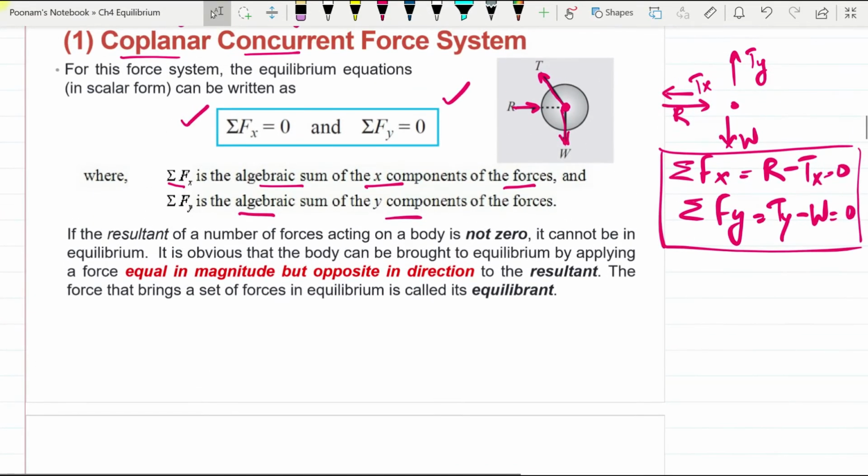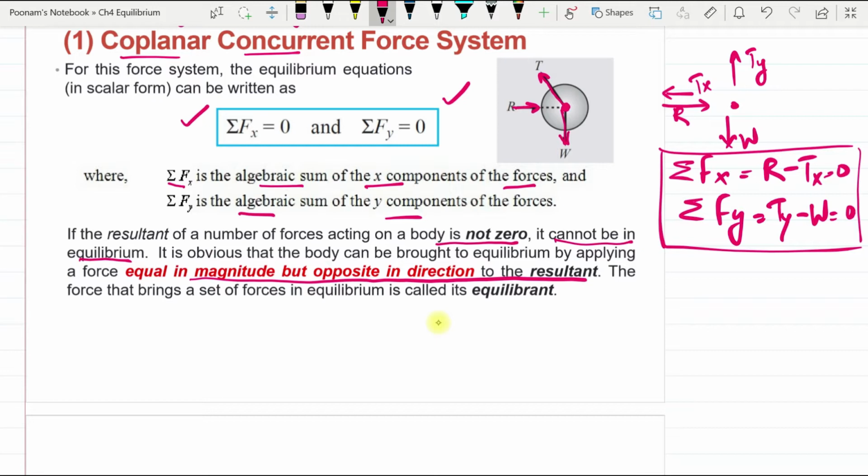So let us say if this resultant is not coming as 0, then the body cannot be in equilibrium. We can bring that body into equilibrium by applying a force which is equal in magnitude but opposite in direction to the resultant of these forces. We can find the resultant of these forces using some theorems, and then we can apply an equal and opposite force. That force will bring this body into equilibrium.